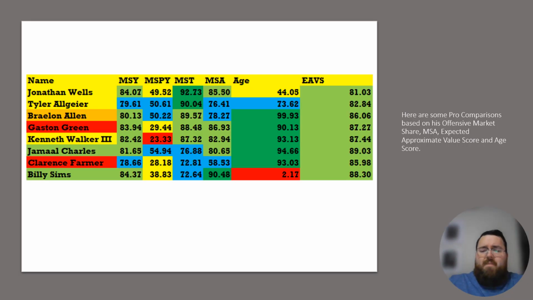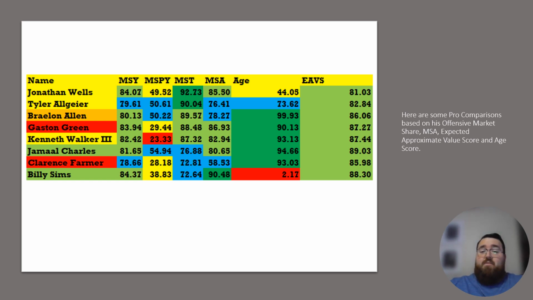Moving on to comparisons. This is by far probably the part of the show most people just go to anyways. Braelon Allen compares to a lot of NFL running backs. Jonathan Wells, also known as Beanie Wells, former Arizona Cardinal and Ohio State Buckeye. Tyler Algier, obviously of Atlanta Falcons fame. Then, of course, you have Kenneth Walker III, currently on the Seahawks. Jamal Charles, everybody knows about him. From former Texan and Kansas City Chief, Clarence Farmer, Billy Sims, and Gaston Green. So a decent mix of different running backs.